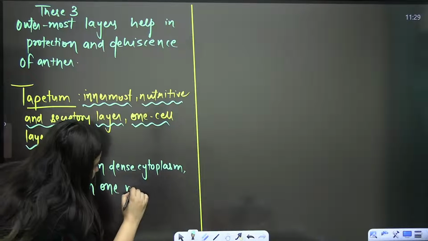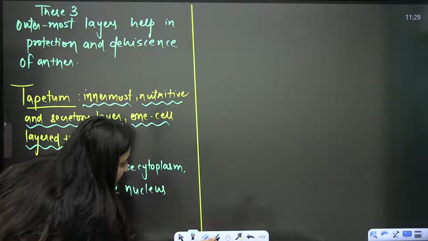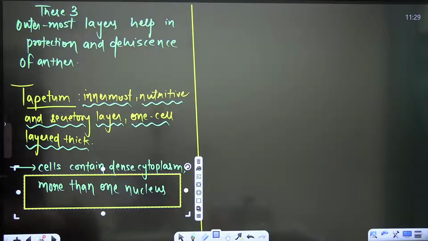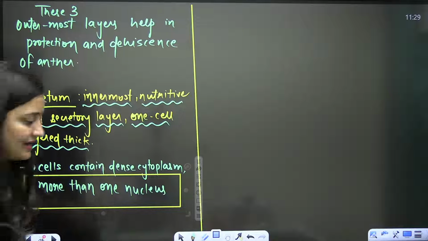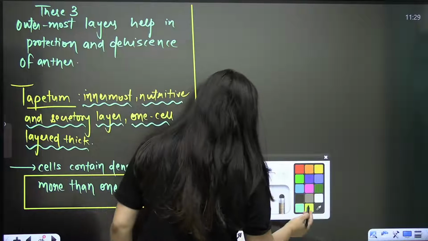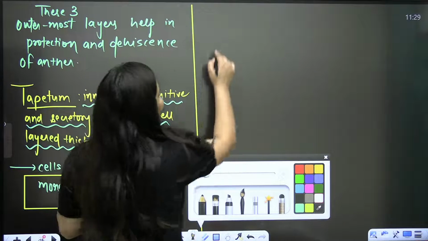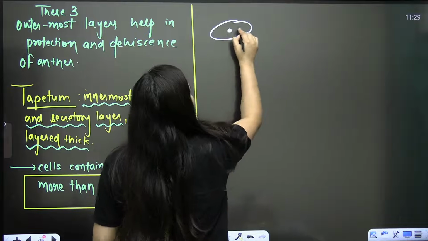So it is important to remember that it is having more than one nucleus. Then it can be binucleated or multinucleated.